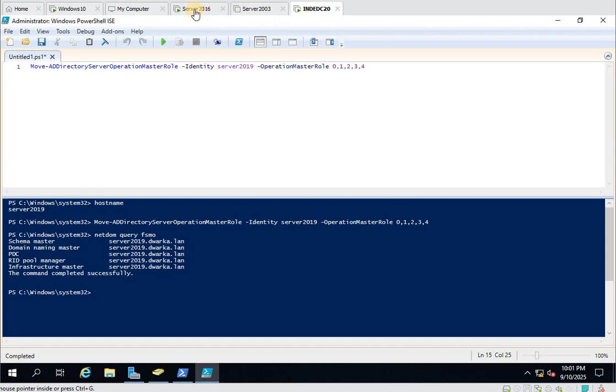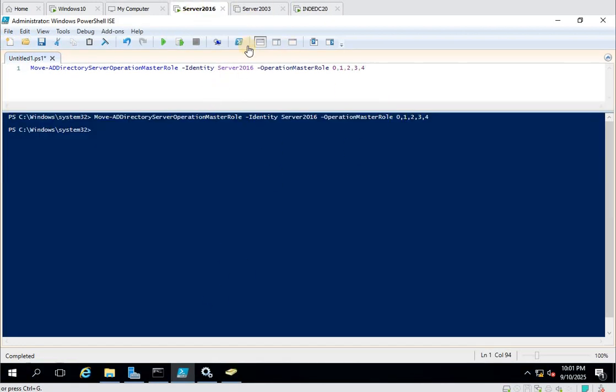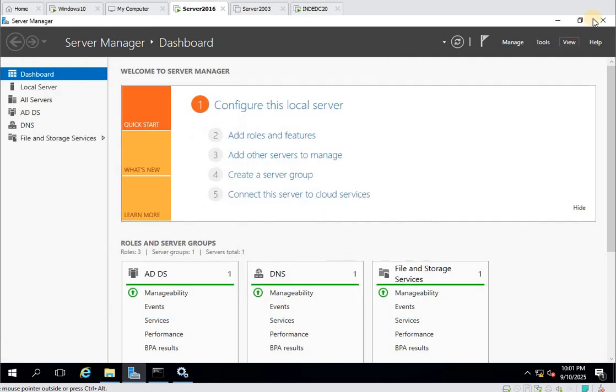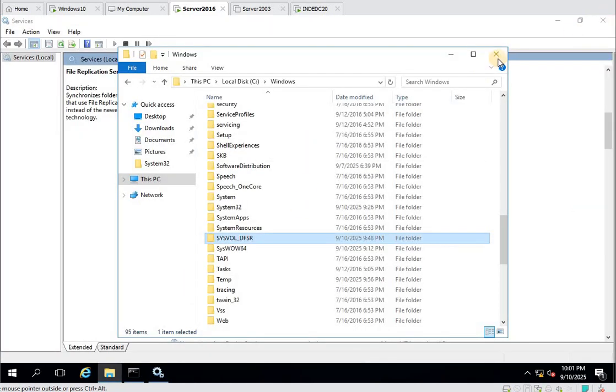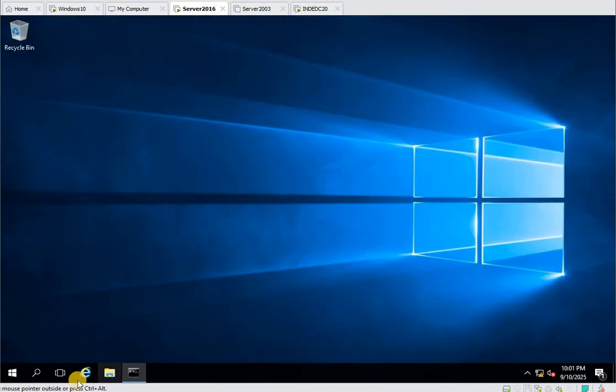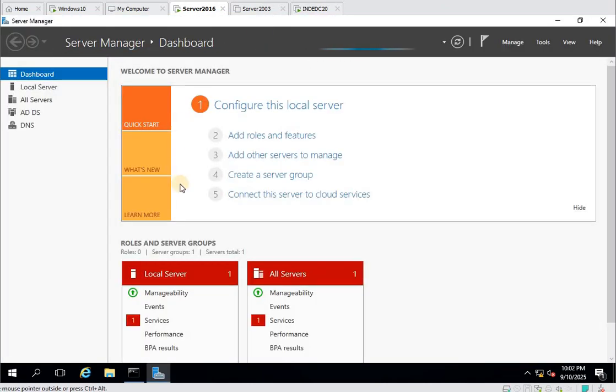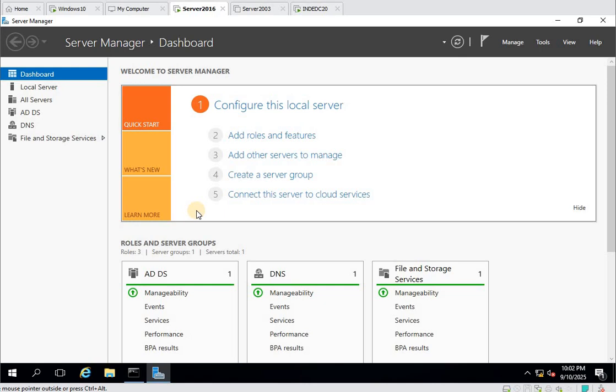Now we can demote this domain controller. Oh, we need to close this, or not necessary, but I don't know if it can create a problem. So now we are in server 2016 and we are deciding to demote the server.